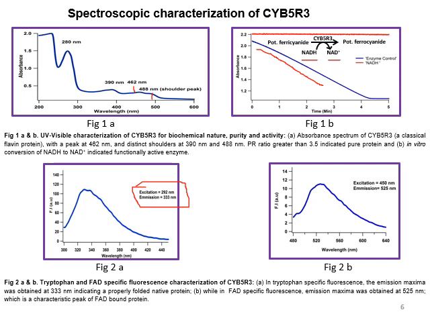We also used FAD as an extra fluorophore, which is the prosthetic group of this enzyme. Because we excited this enzyme at 450 nanometer and got the emission maximum at 525 nanometer, we found that the enzyme has the oxidized state of this cofactor.